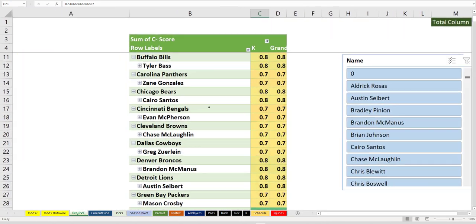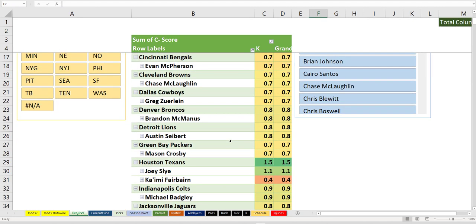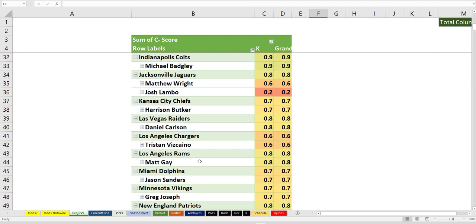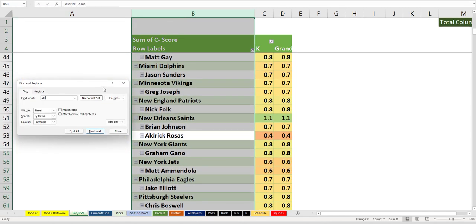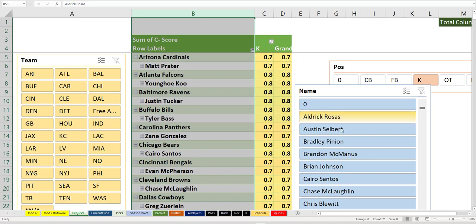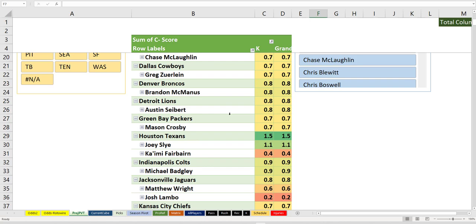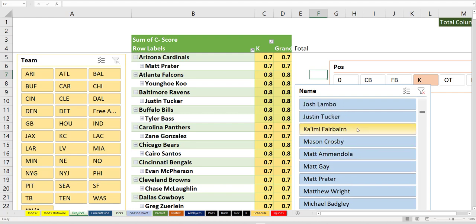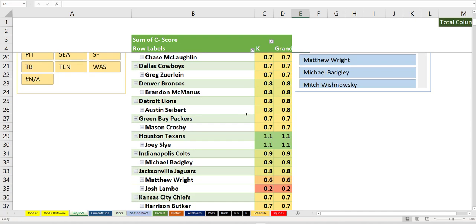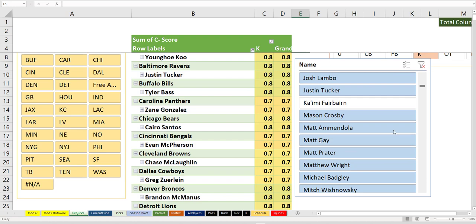All right. So let's fix this and show how we're going to do this, right? Aldrich Rosas got to go, right? He was down on, where is he? Where are you, Aldrich? You're down there, and you're on the Saints, and we're not going to double count you. So we're going to remove the lowest point scoring kicker on each team, where they have two. Houston's got Sly and Kaim. Kaim's got to go. Gone. What else we got? Josh Lambo on Jacksonville.